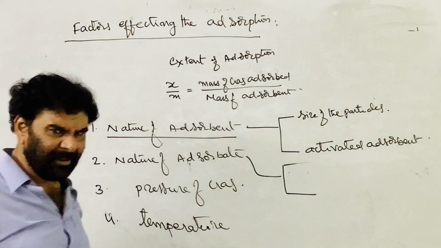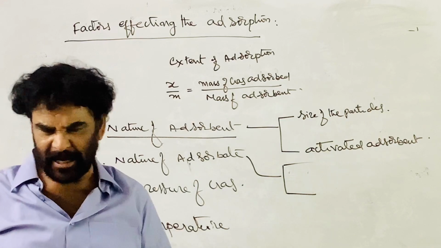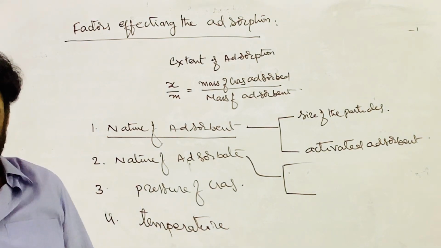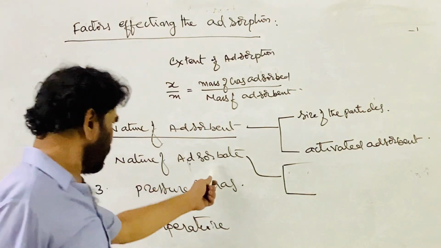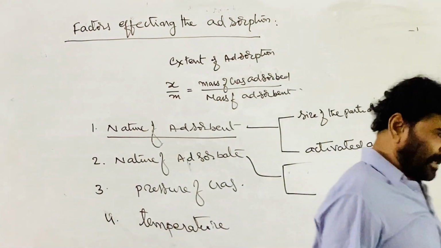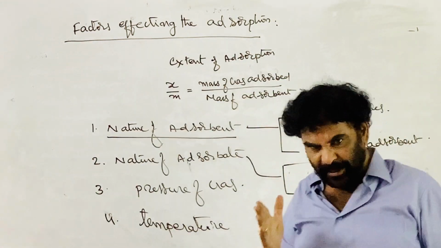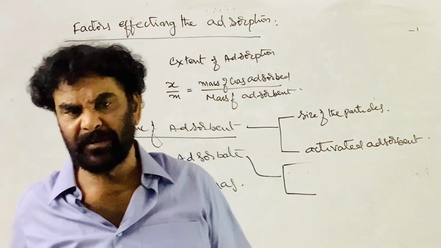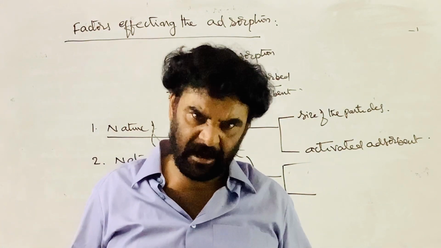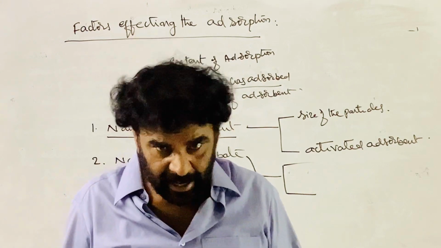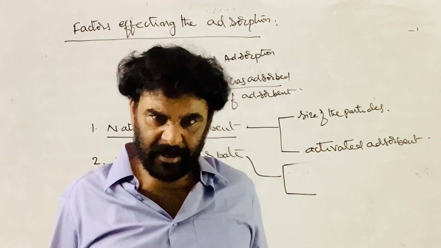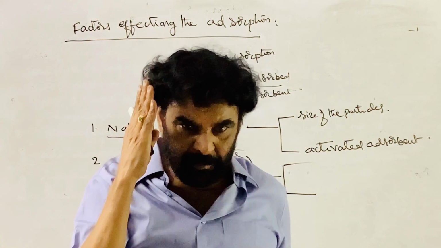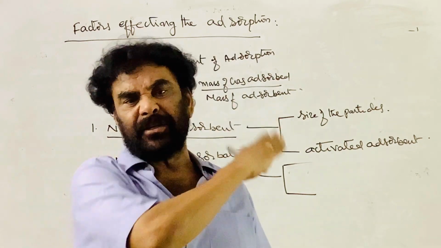Normally we take the word adsorbates as gases. The adsorbate molecule, the gas molecule, has to establish attractions with the surface of the adsorbent. Weak attractions. The gas should have the ability to establish attractions with the surface.